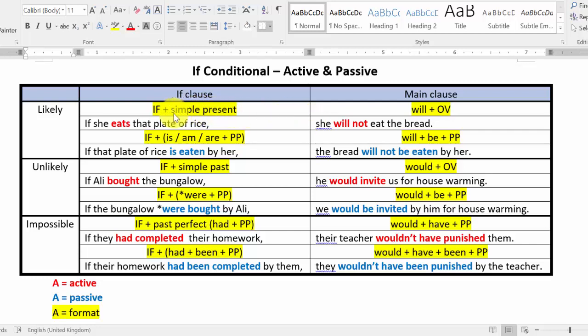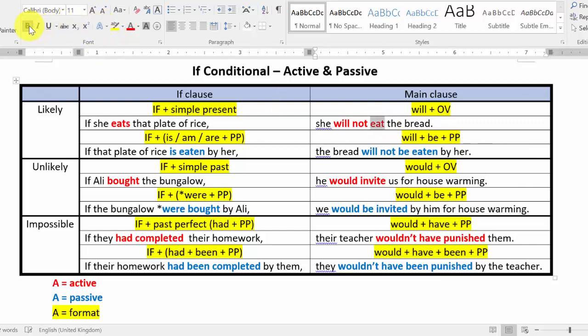Okay, for active voice, let's look at the first example. If she eats that plate of rice, she will not eat the bread. So in the if clause, simple present tense is given. If the sentence gives you "if she eats that plate of rice, she" then blank, your answer will be will not eat. Will not eat together with it should also be highlighted.